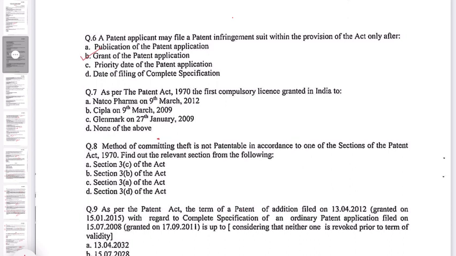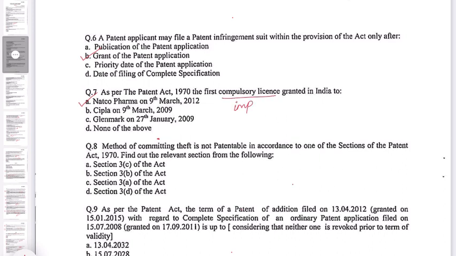Next question, question number 7. As per the Patent Act 1970, the first compulsory license granted in India was to Natco Pharma on 9th March 2012. So we have seen this in last year's paper also, that is May 2022. So the correct option is A, Natco Pharma.